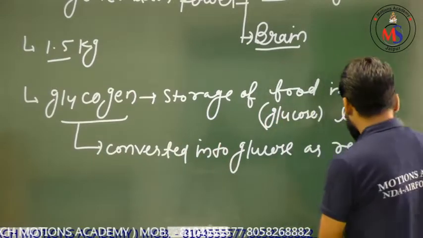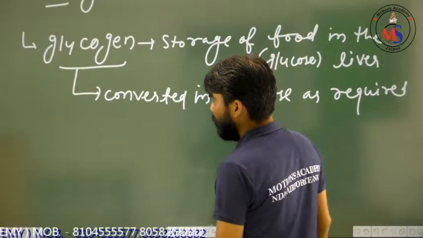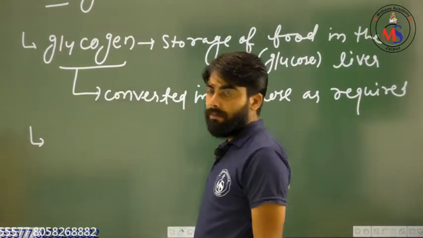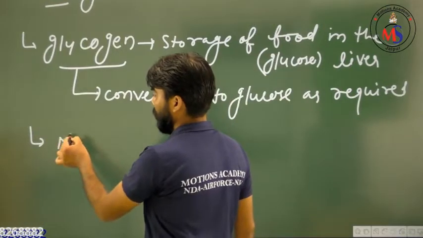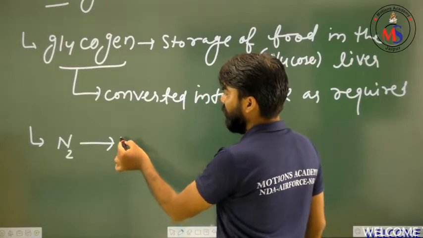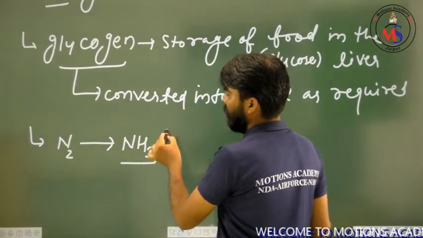One more interesting thing should also be discussed in our human body. Suppose you are taking food, and you take a nitrogen product, and that nitrogen product converts into a gas, that is NH3.